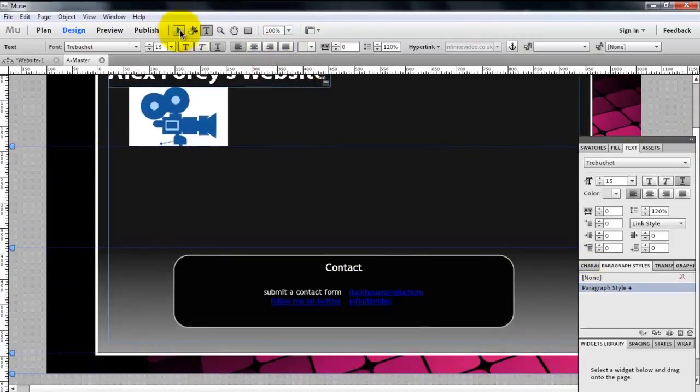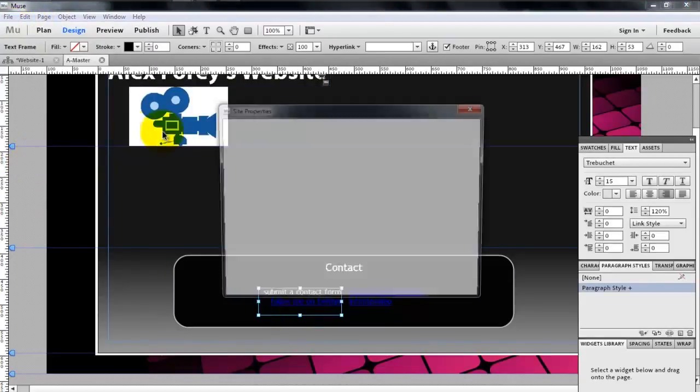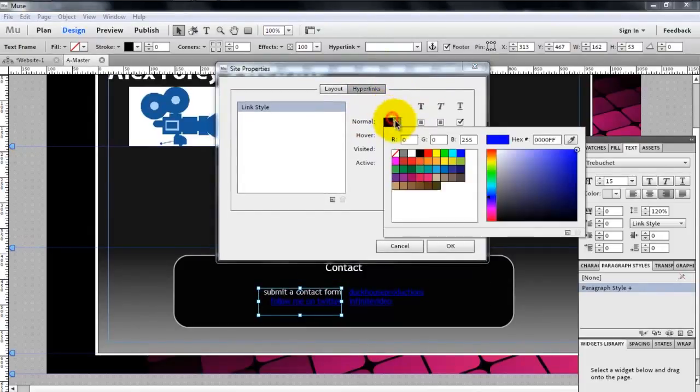Okay, so finally, two more things to do. We're going to change the link style. So instead of being blue, we're going to make it slightly darker grey. So let's come to File, Site Properties, and go to Hyperlinks. And now you can change this. So I'm going to go Normal. It's going to be kind of there. And you can see down here that it's in real time. So I can change it to like blue. Actually, that's quite nice. I'm going to go for kind of darkish blue. If you want this, you can type in the hash 767689.